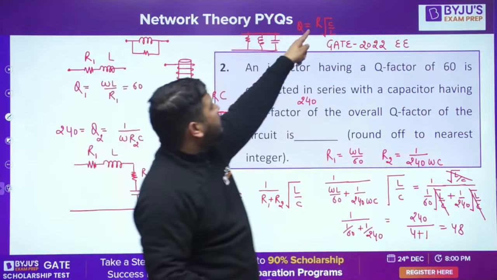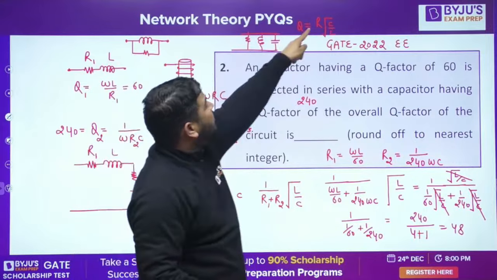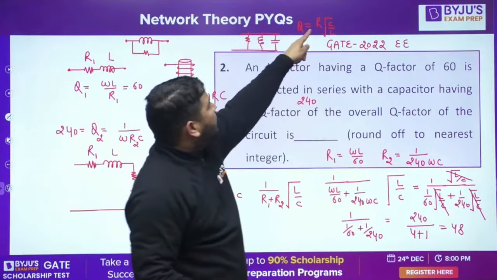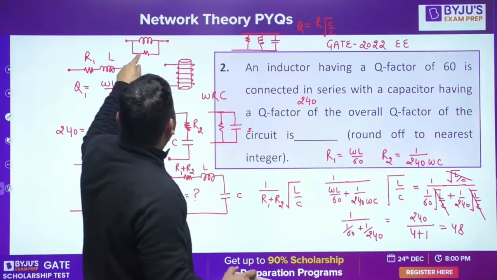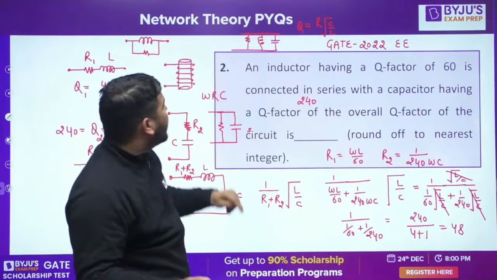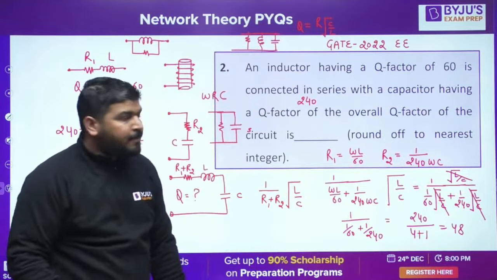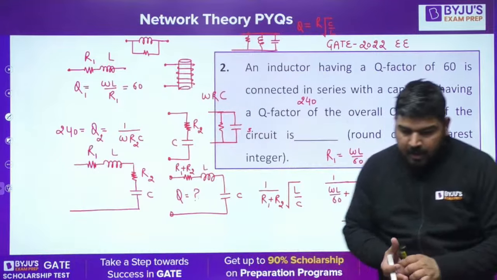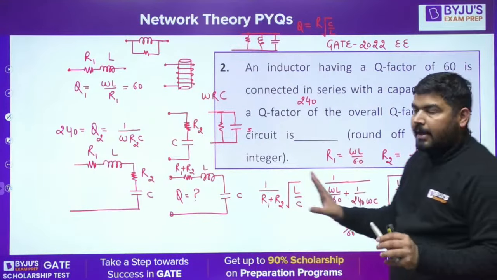Then you have to put this resistance R as the parallel of this resistance and this resistance. Now you have to represent R1 R2 divided by R1 plus R2, and we have to put the value of R1 R2 divided by R1 plus R2 in terms of Q1 and Q2, the same way we have done here. So be careful. The process is simple. Don't cram anything.